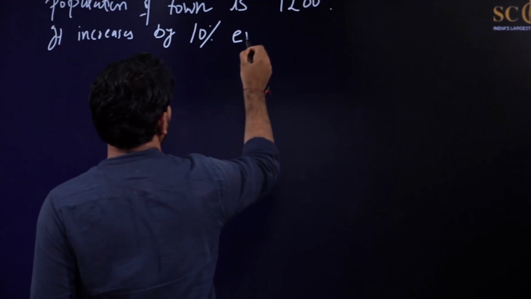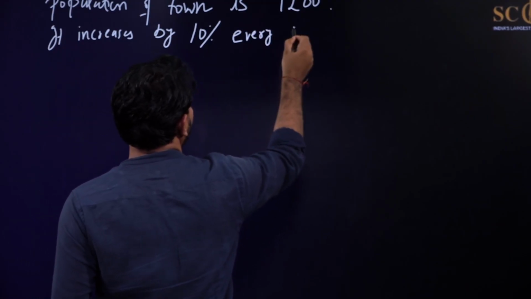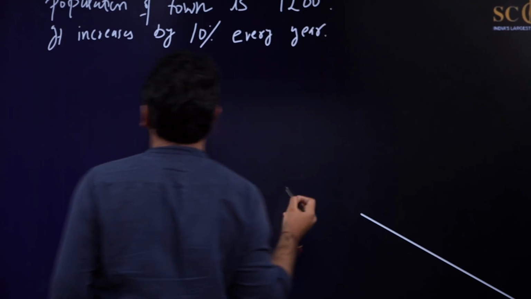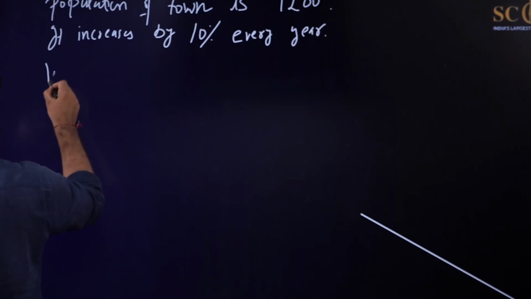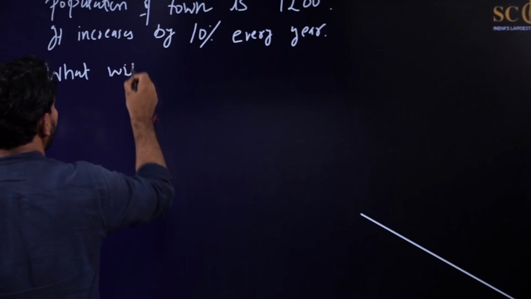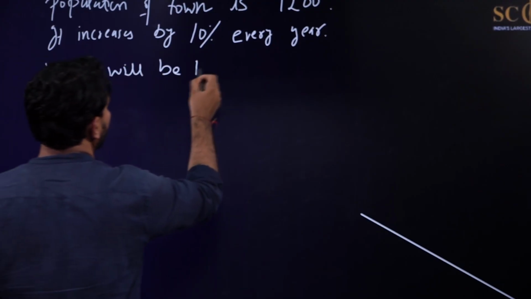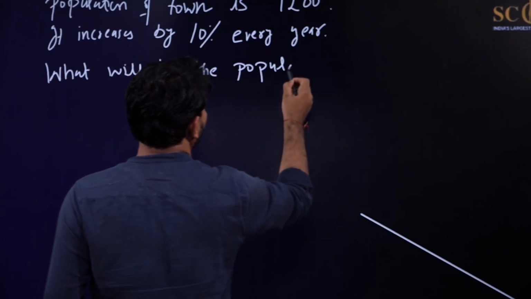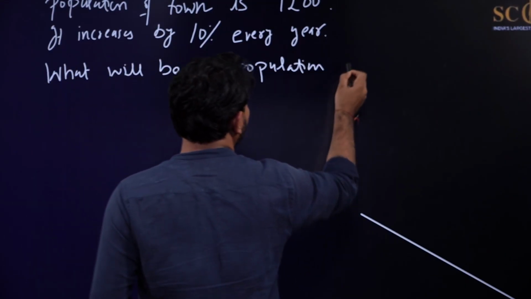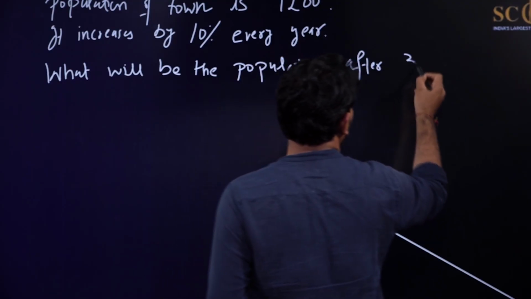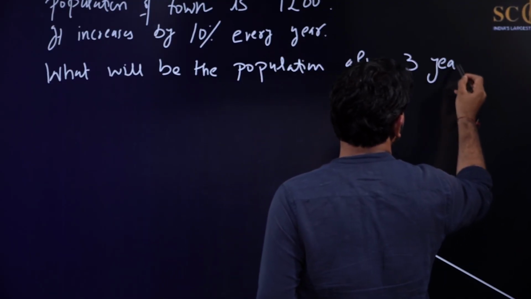So the question is, what will be the population after 3 years? So this is the question.